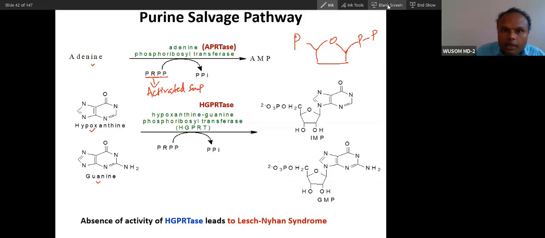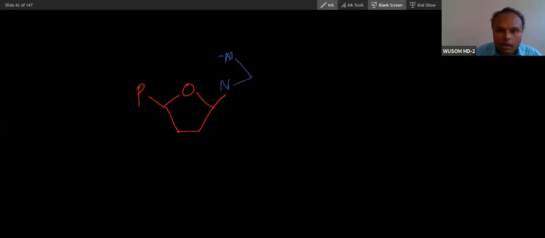So what is the difference between these pathways? The foundation is PRPP in both, but in de novo synthesis, the whole building is made from scratch. First this is made, and then the whole building is made.